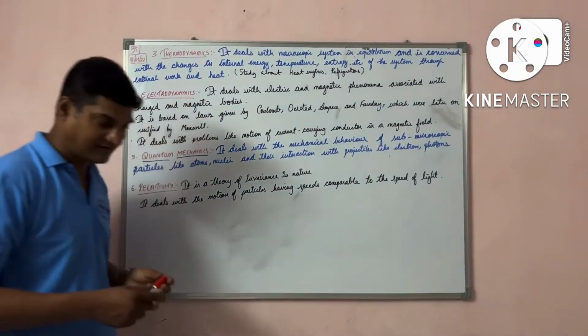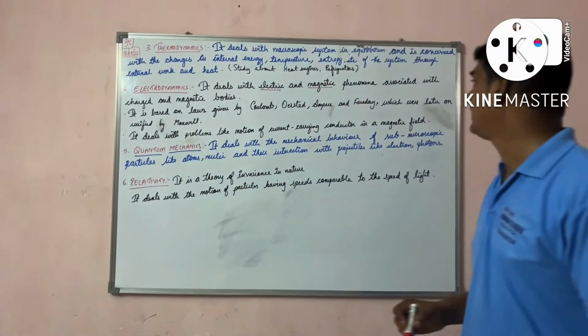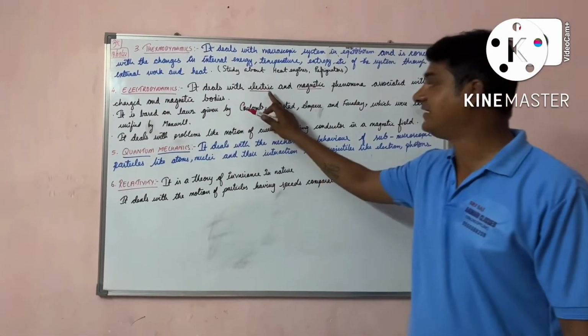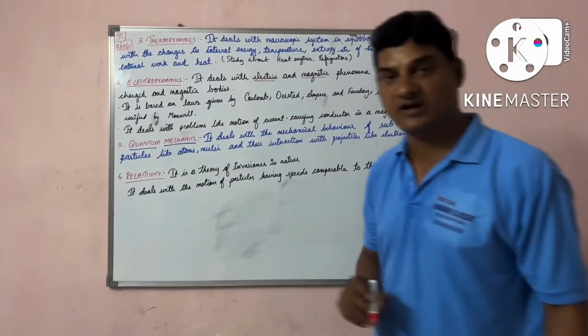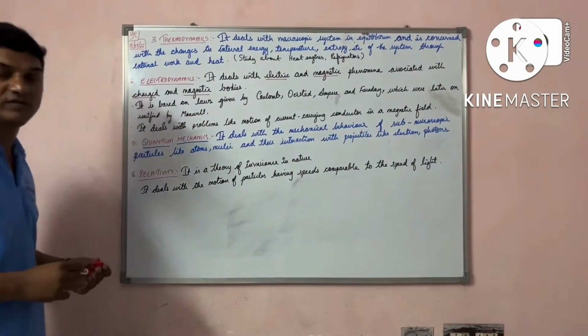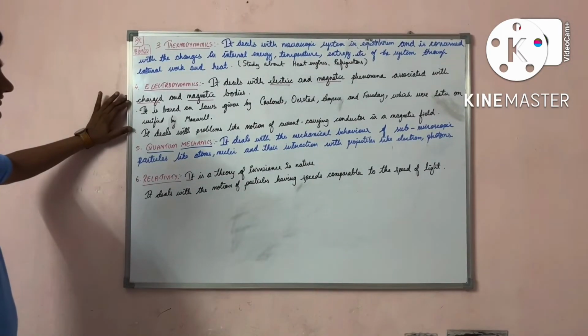Electrodynamics, what does it deal with? It deals with the electric and magnetic phenomena which are associated with charged and magnetic bodies.